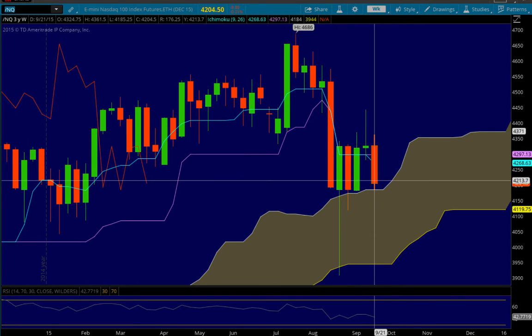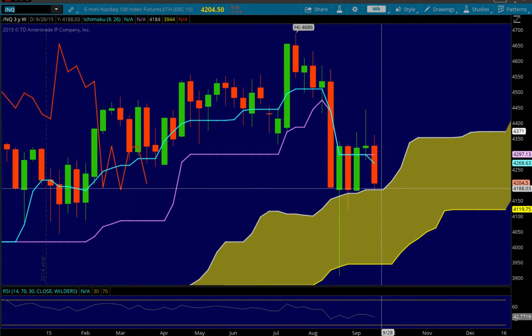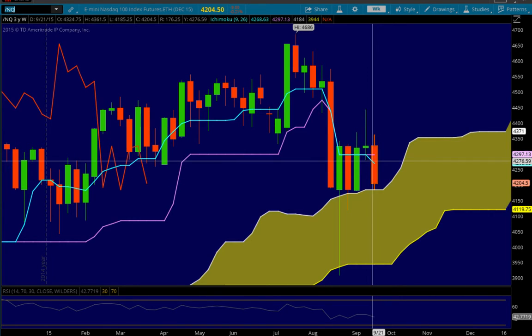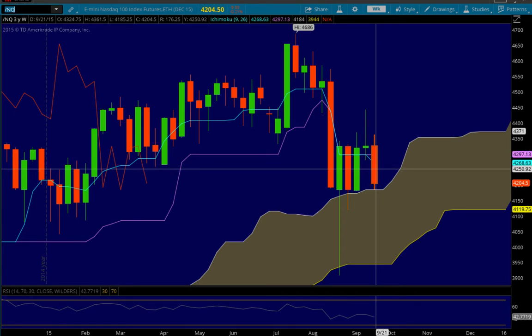Let's see. I don't know. The low was at 41.85.25. Yeah, that's pretty much the top of the cloud. So moving forward, we can look at potential support once again at the 41.82.50 area, and then potential resistance wherever the new Tenkan-sen opens up. The Tenkan-sen currently being at 42.68.63.